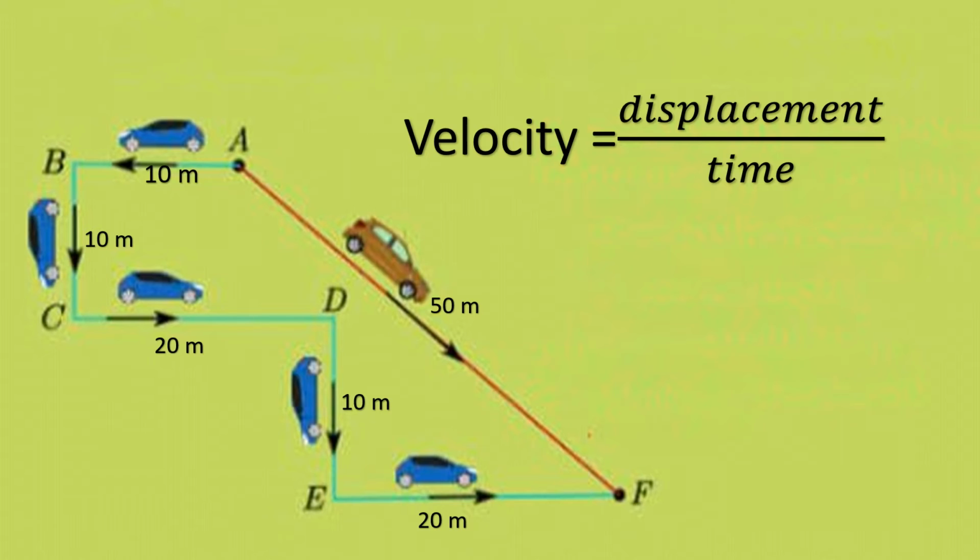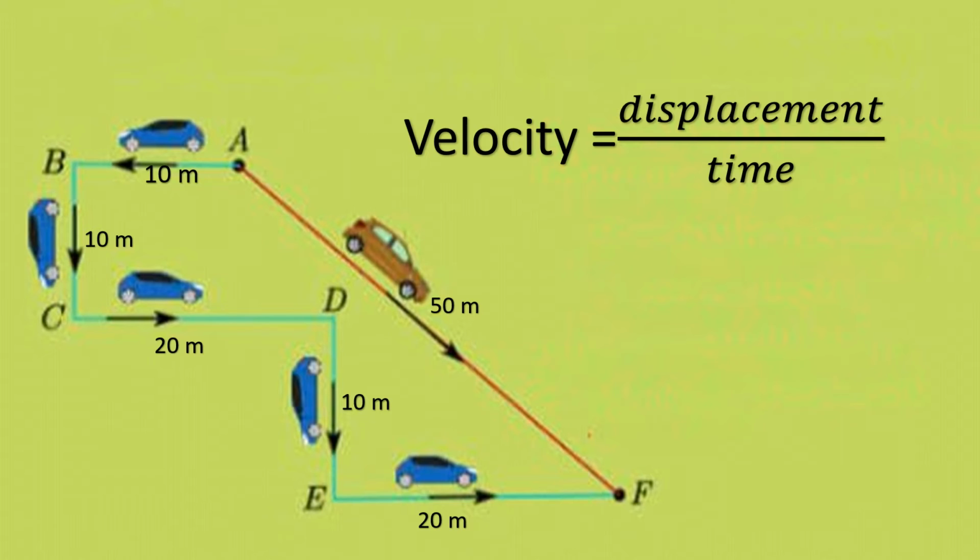If each second you see it crossing 10 meter in the same direction, that is called uniform velocity. So if a body travels equal distance in equal intervals of time in the same direction, that is uniform velocity. Did you all understand, children?